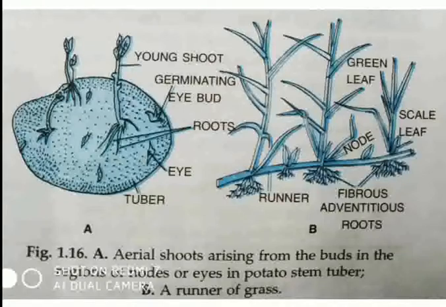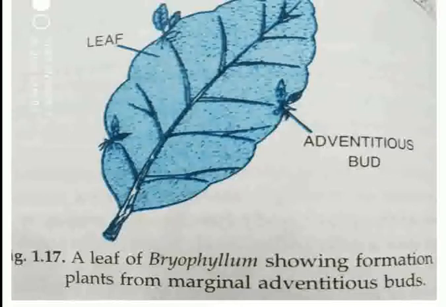Next we shall be talking about vegetative propagation by leaf. So far as vegetative propagation by the leaf is concerned, you can see in this figure the bryophyllum. This is the bryophyllum showing the formation from the marginal adventitious buds. In addition to this, begonia, streptocarpus, kalanchoe, and Saintpaulia show vegetative propagation by taking leaf as the organ of propagation or the propagule.